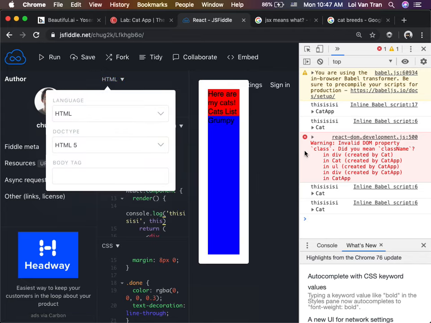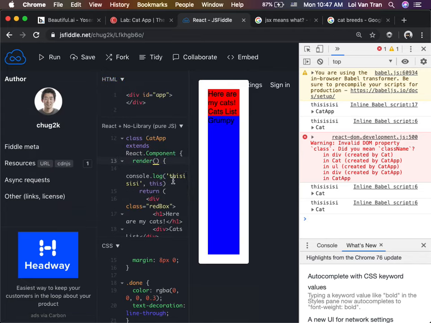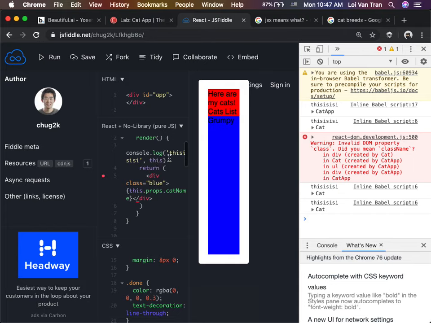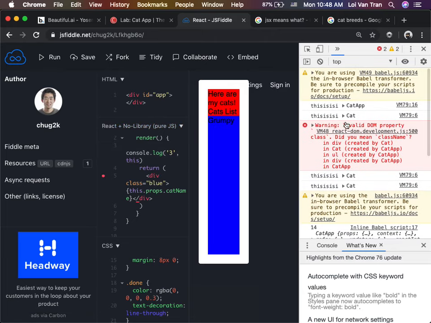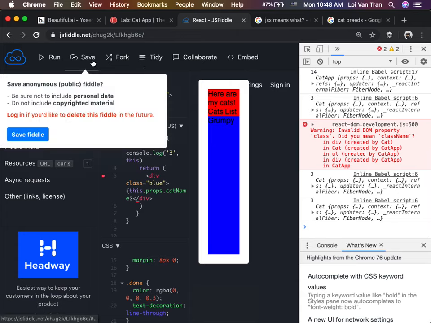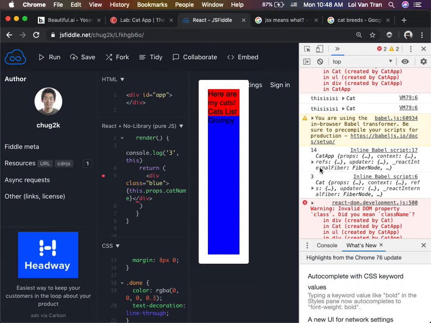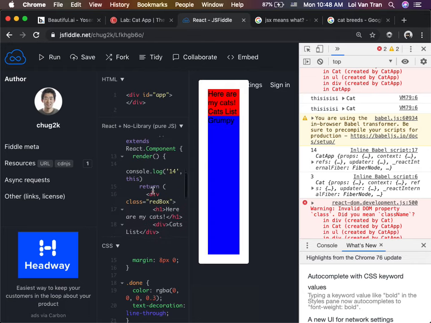So we see that we console log twice. On line 14, we had a this in the cat app. Let's just say line 14, so we cannot confuse ourselves, and then one more on line 3. We run it, and we can see the numbers right here. The cat app component rendered one time. And what is this? Number 14, we console log this. What is this on line 14?